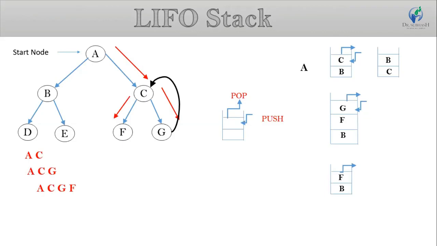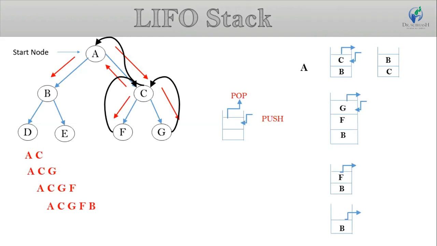Now the F node has no child node, so we again perform backtrack. So F has parent node C. Node C is already covered. So we move to the parent node of C, which is A. Node A is already covered. So now we can pop the B node from the stack, and our sequence of search is A to C, C to G, G to F, F to B.